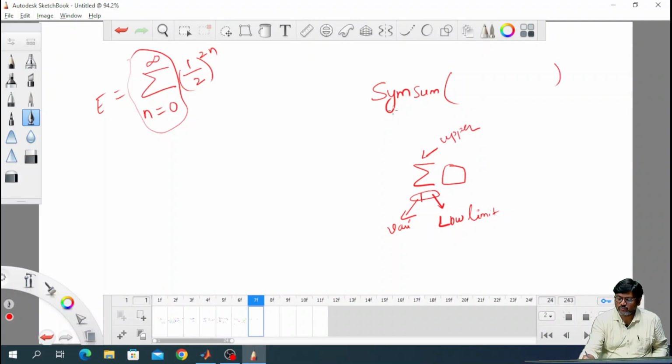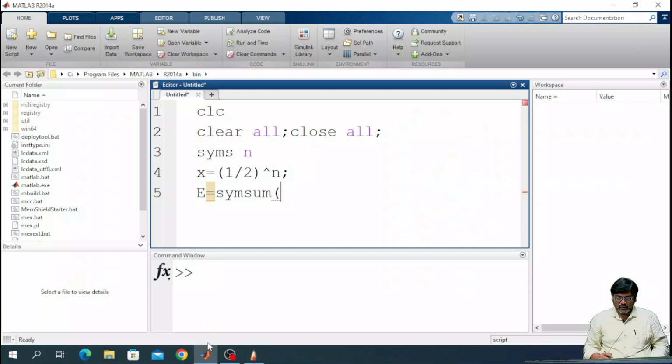So, the input arguments for the symbolic summation are: the function you are taking, the summation variable, the lower limit, and the upper limit. Here our function is x and you are taking the square of it, x square, and the summation variable is n, the lower limit is 0 and the upper limit is infinity. Then after writing this summation, simplify this.